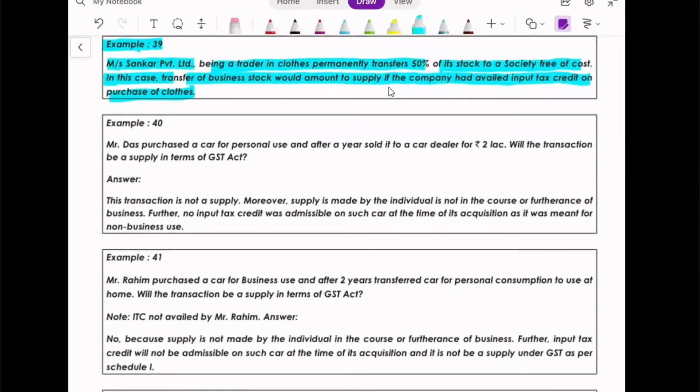Mr. Das purchased a car for personal use and after a year sold it to a car dealer for 2 lakh. Will this transaction be a supply in terms of the GST Act? Can anyone answer this?